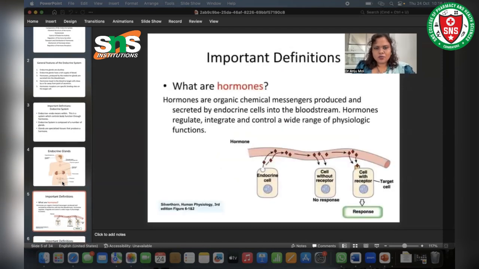What is a hormone? Hormones are chemical messengers. They are organic chemical messengers which are produced and secreted by endocrine cells into the bloodstream. So here, hormones will be secreted by these endocrine cells into the bloodstream. Then these hormones regulate, integrate, and control a wide range of physiological functions.